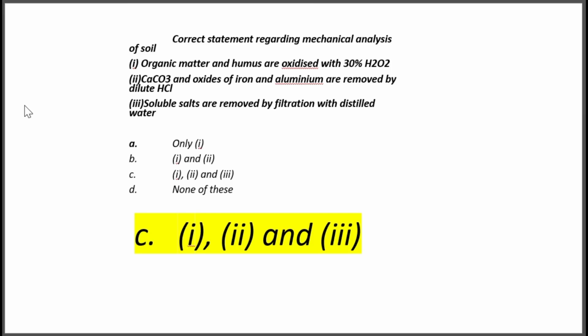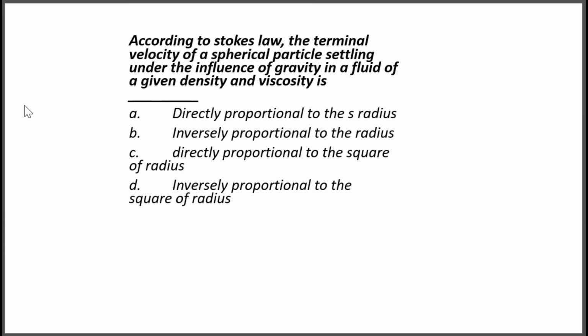Next question. According to Stokes' law, the terminal velocity of a spherical particle settling under the influence of gravity in a fluid of a given density and viscosity is: option A, directly proportional to the radius; option B, inversely proportional to the radius; option C, directly proportional to the square of radius; option D, inversely proportional to the square of radius.